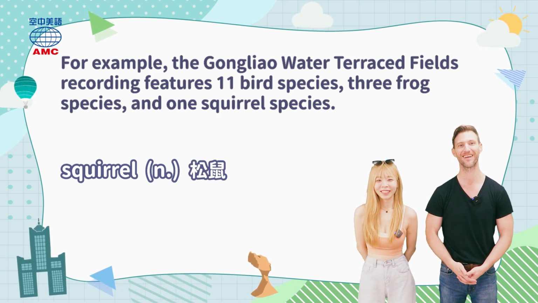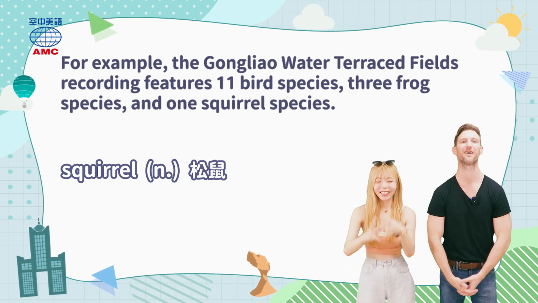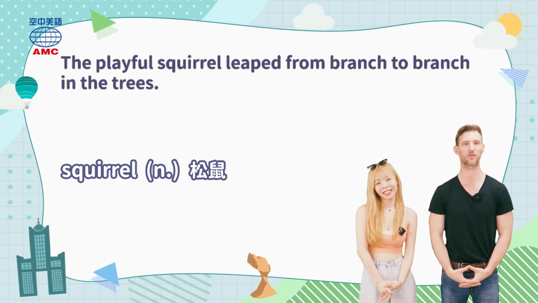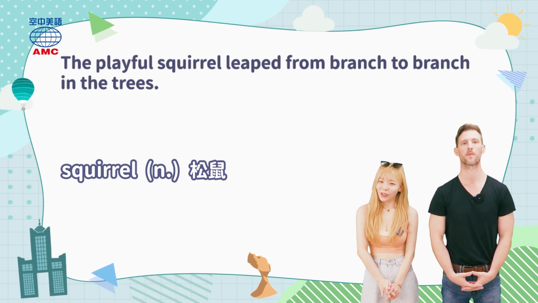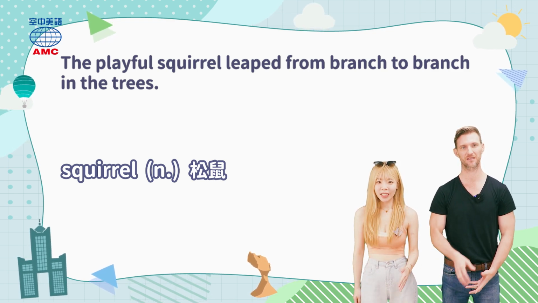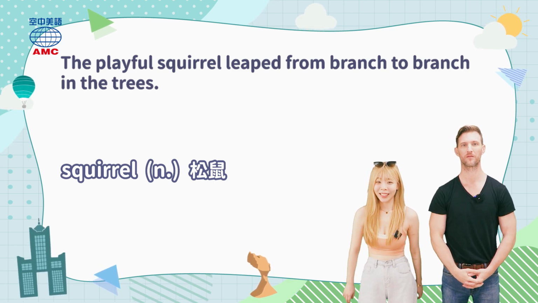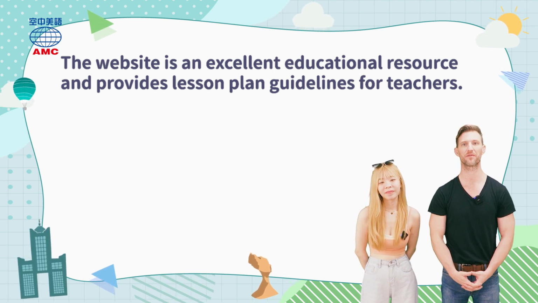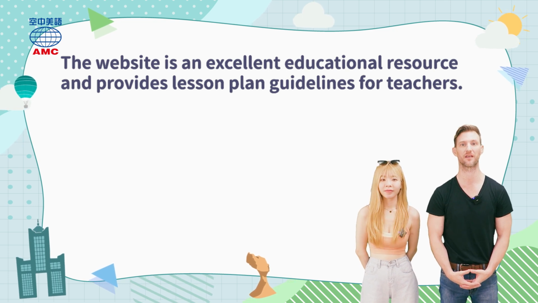All right, you can see videos online where they have their cheeks full of nuts. Cute. But an example we could say is the playful squirrel leaped from branch to branch in the trees. 所以 squirrel 就是松鼠。那我们再提醒一次，这边的 species 是单复数同形哦，指物种的意思。